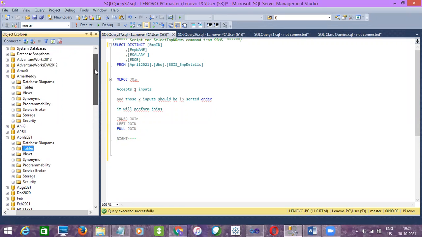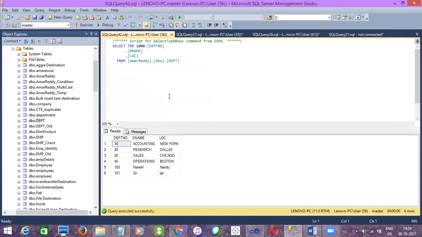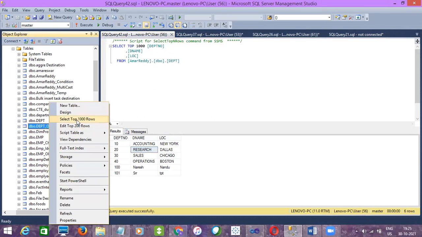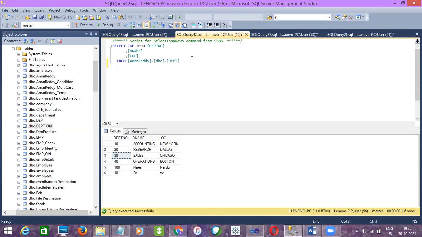I'll take two sources, and for that let's take a small volume of records. Why? Because to get a better understanding of the joins, it's always better to use a small data set. We have 6 records here. Shall we use these two tables, with department number, department name, and department location? One is the department old table and the other is the department table. We'll join based on the department numbers: 10, 20, 10, 40. I'll use these two tables and load data based on the joins into my destination.